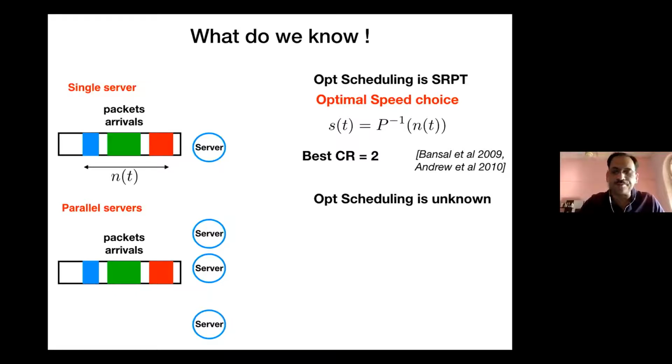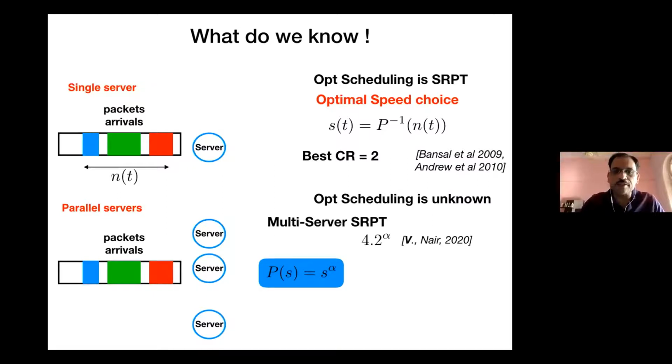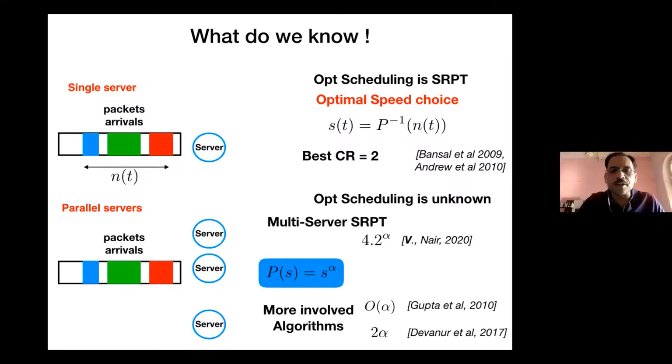What we were able to show recently, in another paper with Jayakrishan Nair, is that if you run multi-server SRPT, which is not an optimal algorithm, the competitive ratio is 4 times 2 to the power alpha. So it is much larger than a competitive ratio of 2 for a single server, but it's known that the multi-server problem actually is much harder than the single server problem. Slightly more complicated algorithms can get you order alpha or 2 times alpha competitive ratios, but those algorithms are more complicated and require a bit of computation as soon as a new job arrives. So multi-server SRPT is elegant in the sense that the algorithm is very simple.